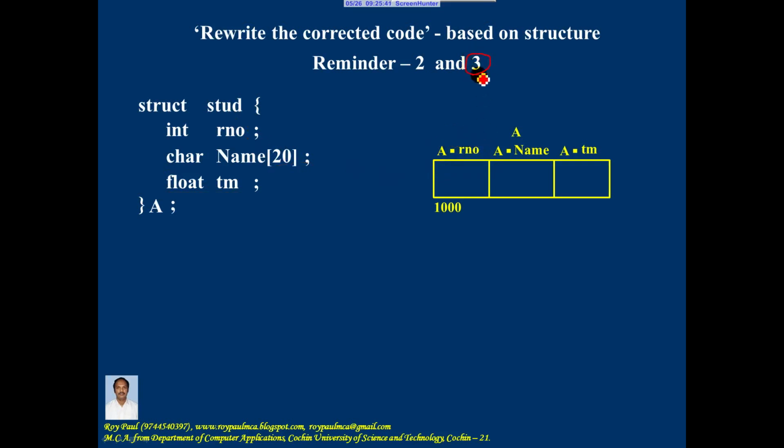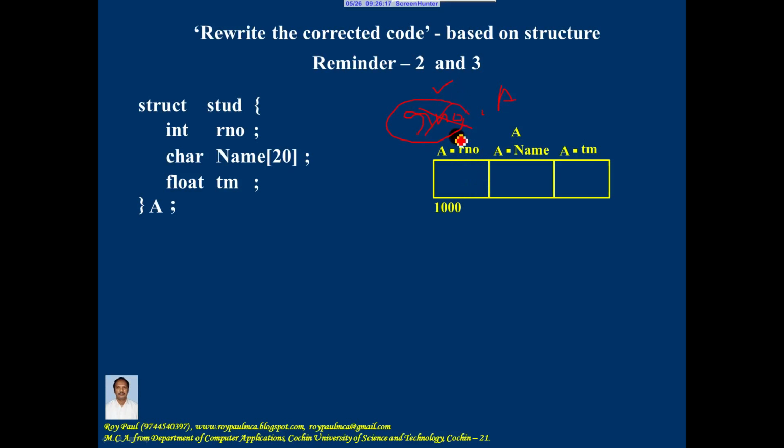The third reminder is in a program, if dot operator is there, check whether the left hand side of the dot operator is a structure variable and the right hand side of the dot operator should be a member of the structure. So if I write RNO dot A, it's a syntax error because the rule is left hand side of the dot operator should be a structure variable.